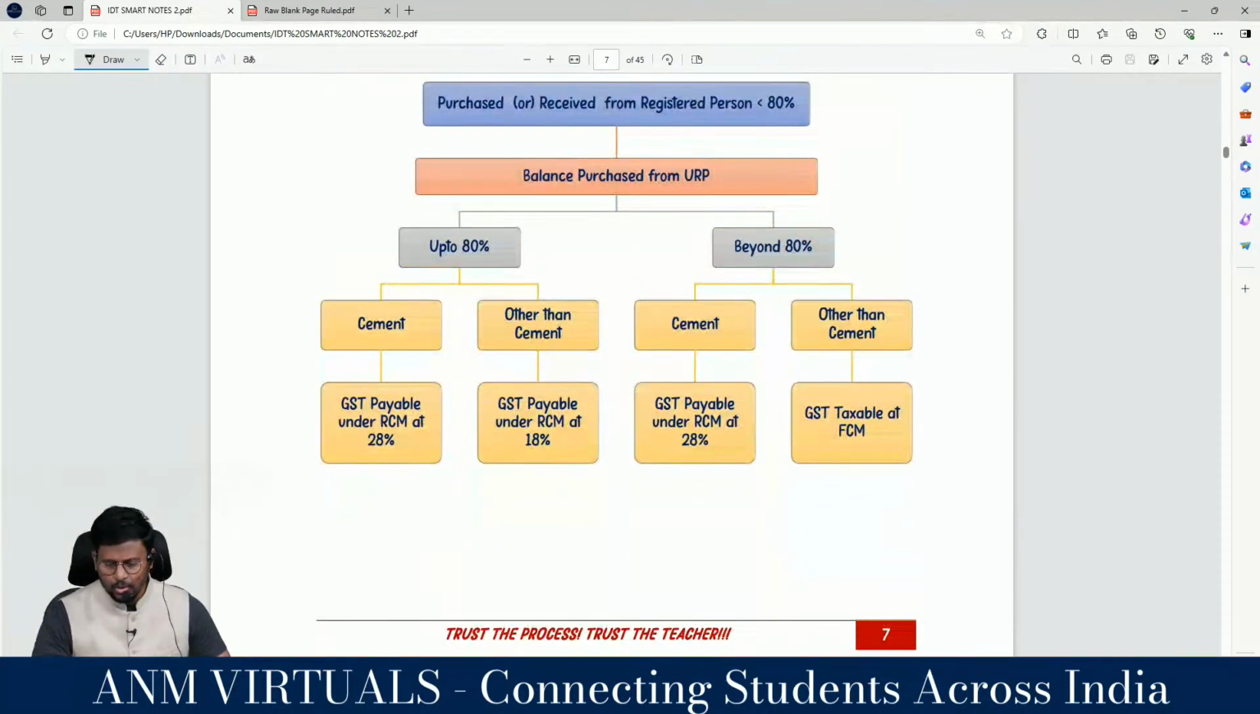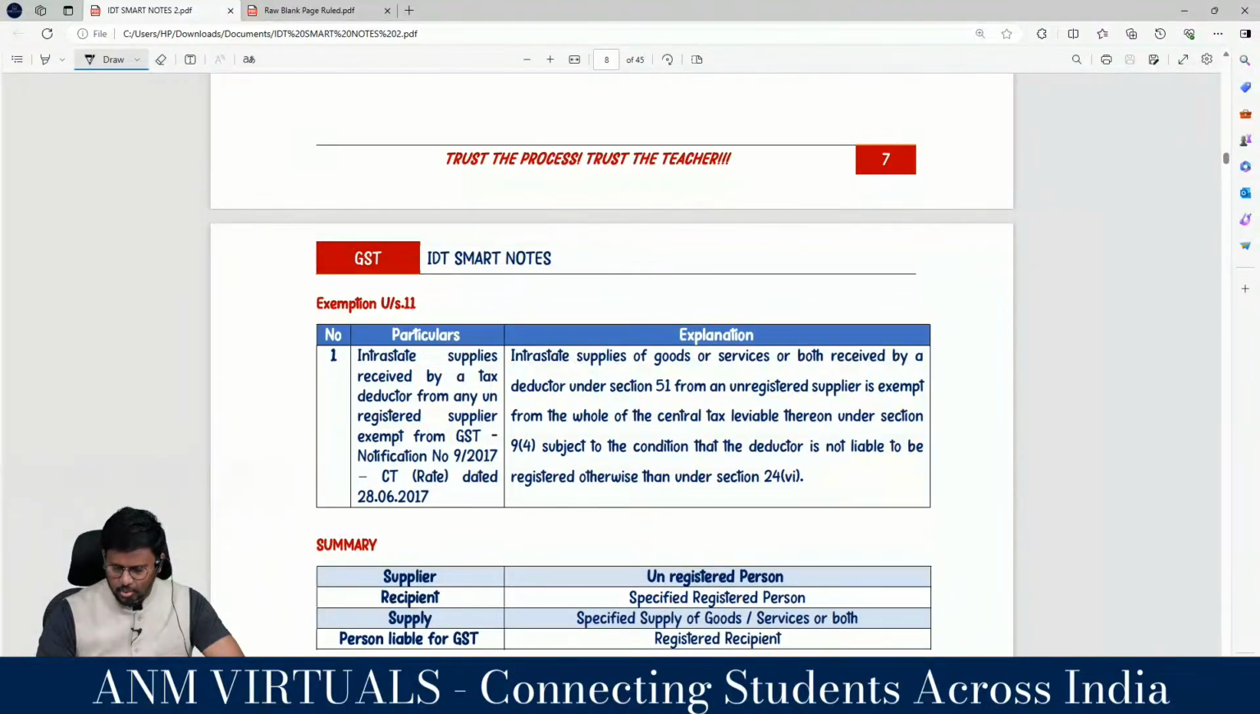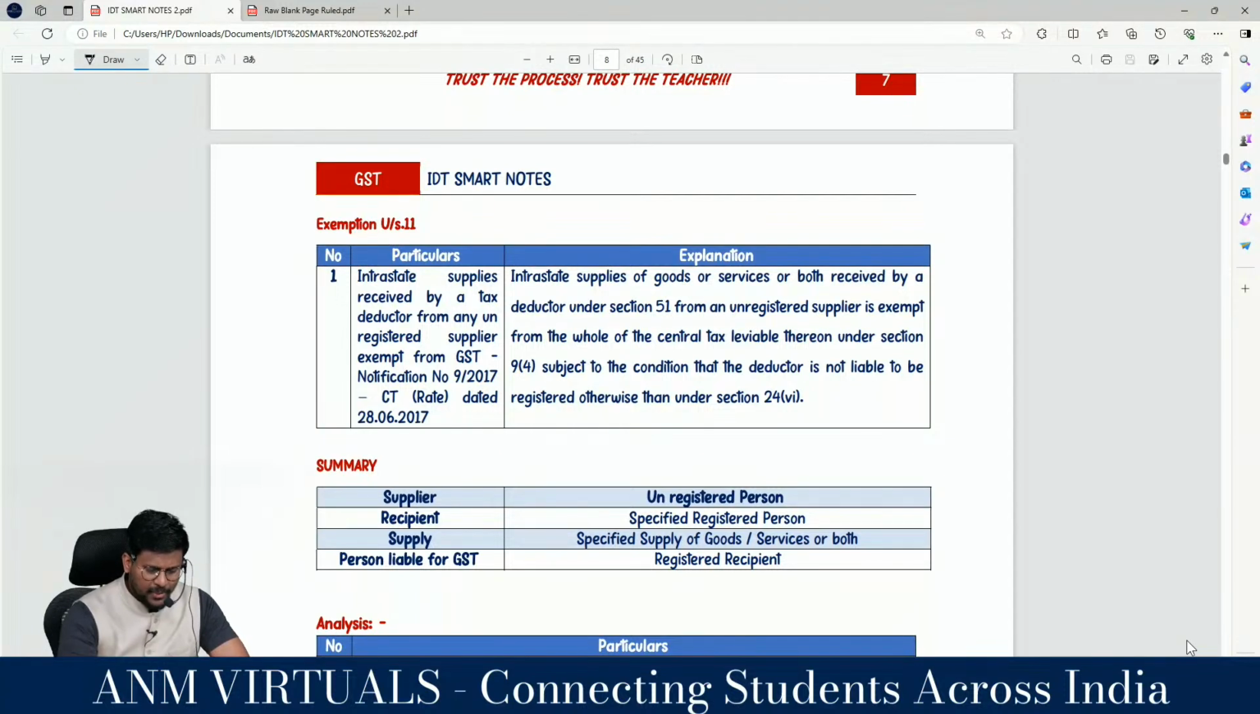In case the total purchases from registered persons is less than 80%, up to 80% for all the items RCM will be applicable. In that, cement will be taxable at 28% and other items will be taxable at the normal rate. Whereas beyond 80% up to 100%, you have to check whether cement is there. Cement will be taxable under RCM at 28% under section 9 subsection 4, right? So we are having an exemption under section 11.